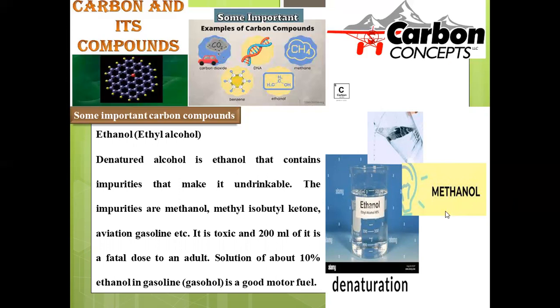Ethanol in general can be blended with methanol. If any person consumes this ethanol blended with methanol, they will lose their eyesight, they will become blind. That's the reason why denatured ethanol is not at all suitable for drinking purpose. Hence they can be denatured in this manner. Not only methanol, but also substances like methyl isobutyl ketone can be blended, and this is the process called denaturation, in order to avoid the misusage of this one.